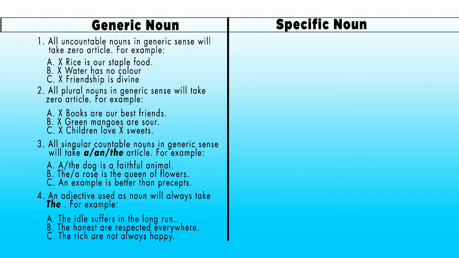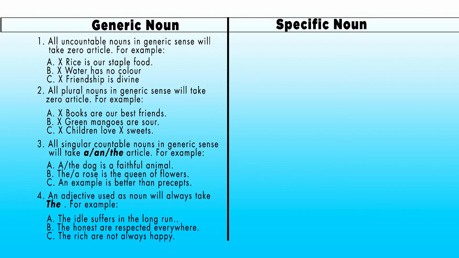Now come to the next example. Rich are not always happy. You all know that rich is not a noun, it is an adjective, and here rich is the subject of the verb are. Therefore, rich is used as noun. So the word rich will take an article the. The rich are not always happy.